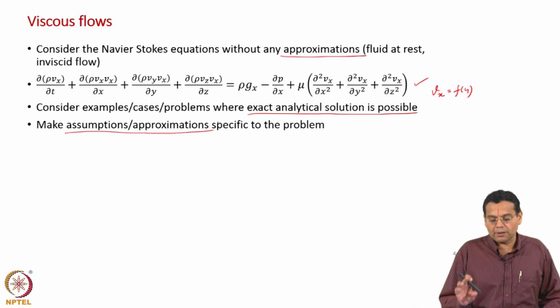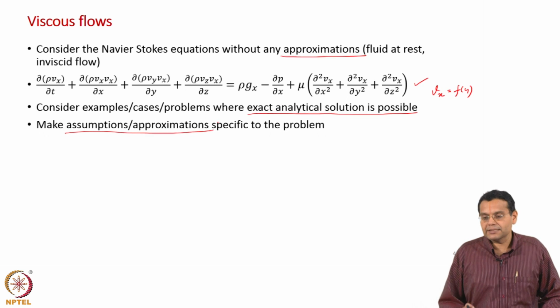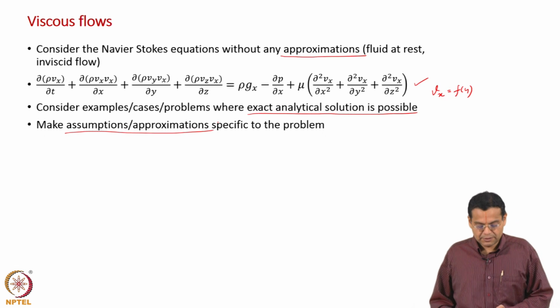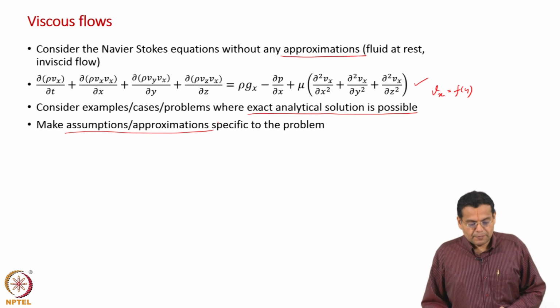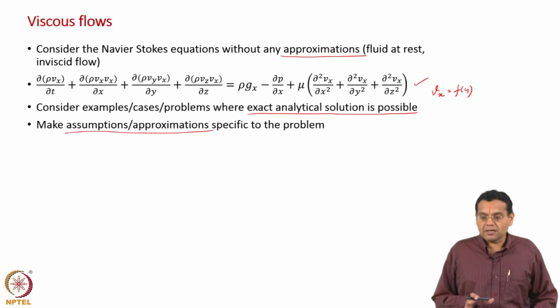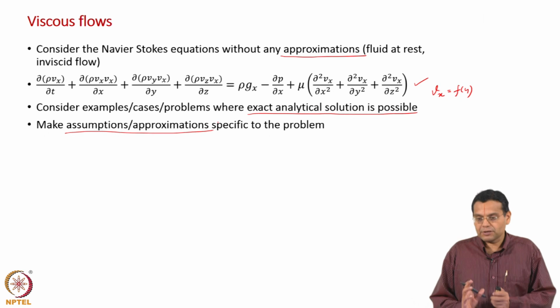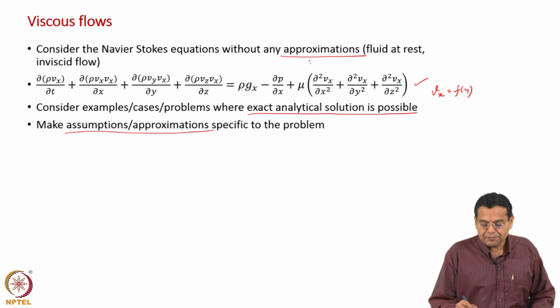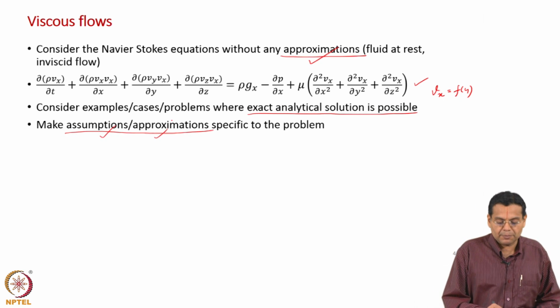Given a particular problem and a particular geometry, for that particular example we will make approximations and assumptions, which we will understand as we go along. So, though we take the entire Navier-Stokes equation, the assumptions are not for a whole class but specific to the problem. That is the difference between the two kinds of approximation.